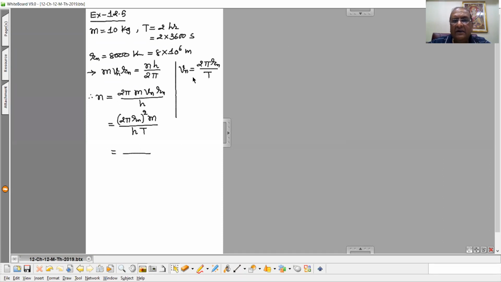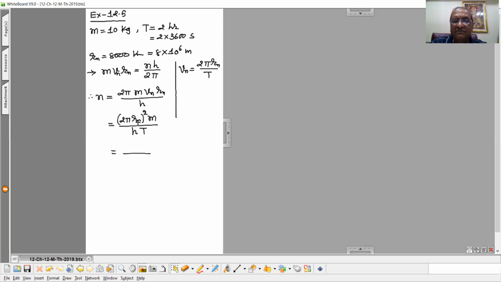Now vn is equal to 2 pi Rn upon T. This one is the orbital speed. So when one revolution is completed in the given orbit, the total distance traveled is 2 pi r, and the time taken to complete one revolution is the periodic time. So 2 pi r by T is the orbital speed. So if we substitute this vn, which is 2 pi Rn by T, then 2 pi Rn is already there. So resultantly we will get 2 pi Rn whole square into m upon hT.